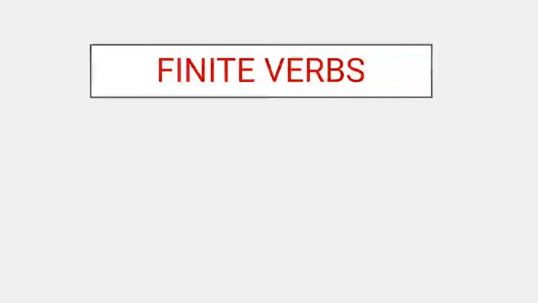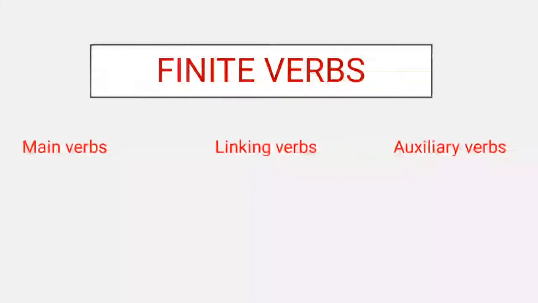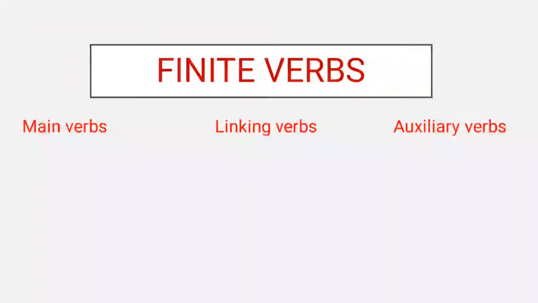In the previous video, we had also discussed that the finite verbs are of three types: main verbs, linking verbs and auxiliary verbs. We also got some idea about all these verbs and we came to know that main verbs, which are also called the lexical verbs or the principal verb, is the most important verb in a sentence because it typically shows the action. They can make the listener or the reader feel emotions, see scenes more vividly and accurately.